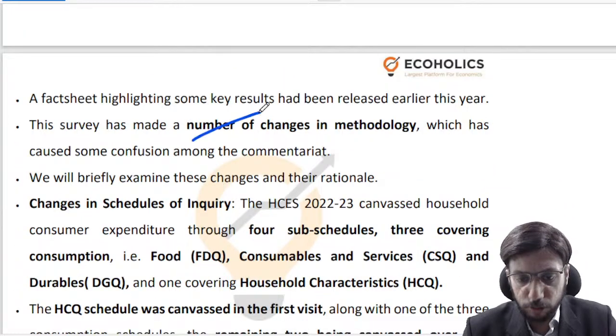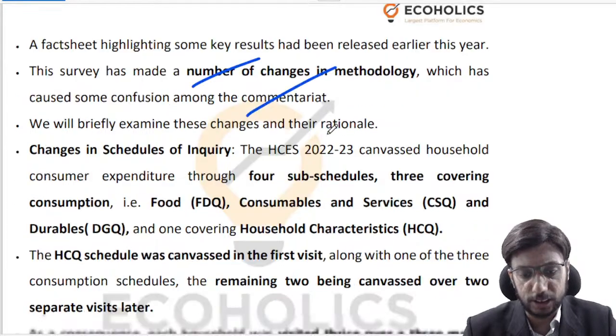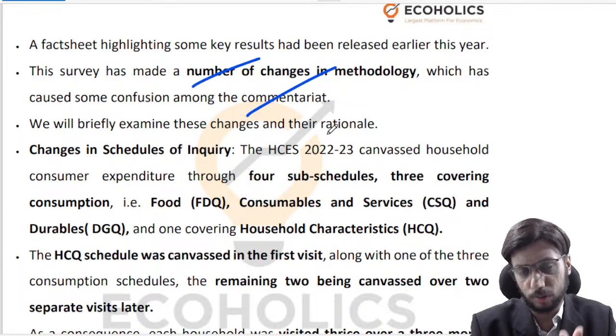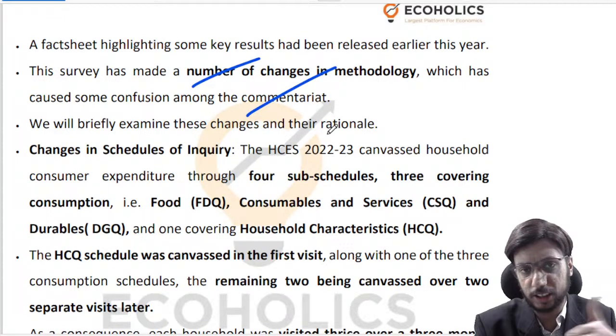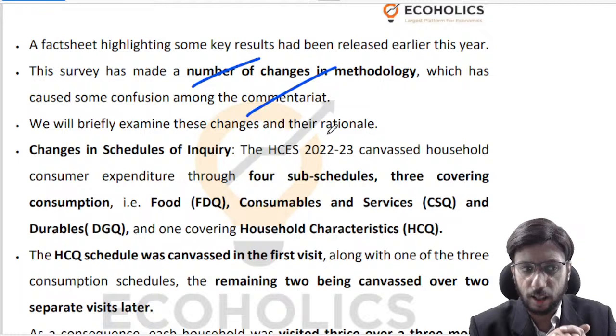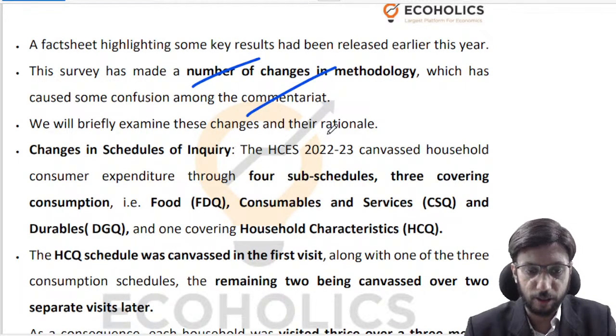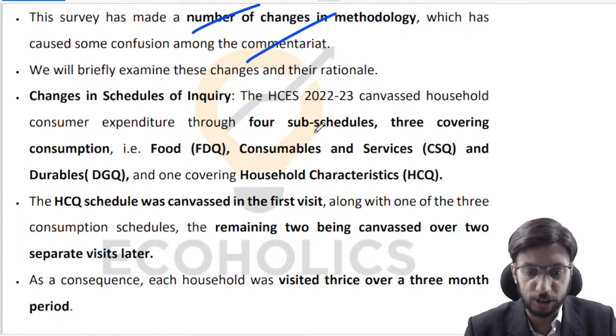And there are a number of changes that have been done in the methodology, and there is a lot of commentary happening upon those changes. So the writer over here is, if I'm not wrong, was the Chief Statistical Officer, CSO of India, or something like that, a very prominent figure. I forgot the name of the writer. Very prominent figure. You can check it out with just a Google search. Anyways, coming to the point.